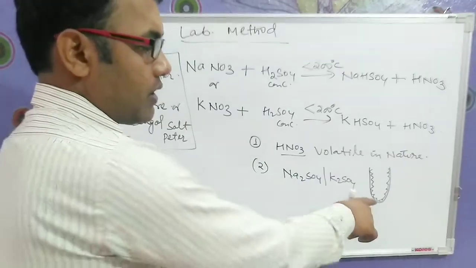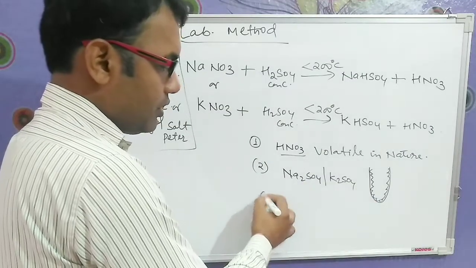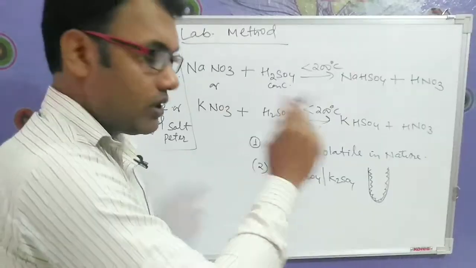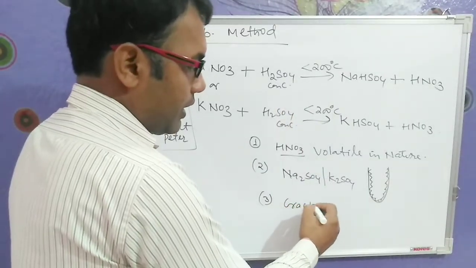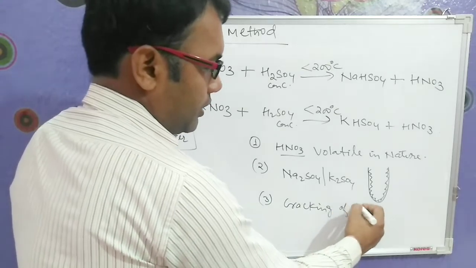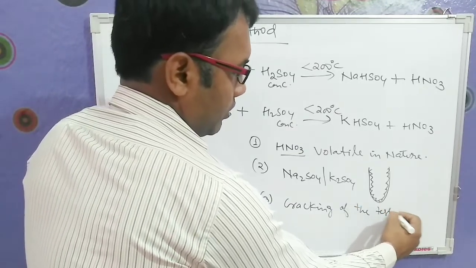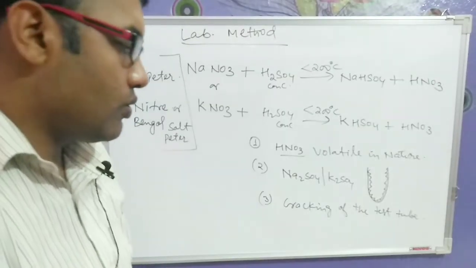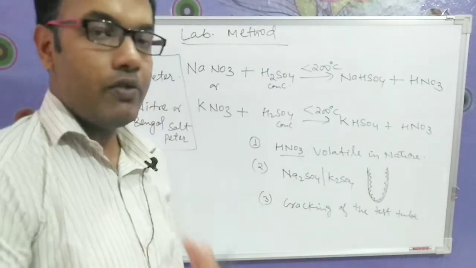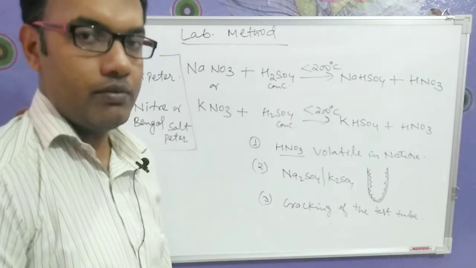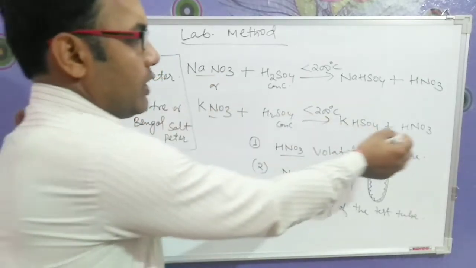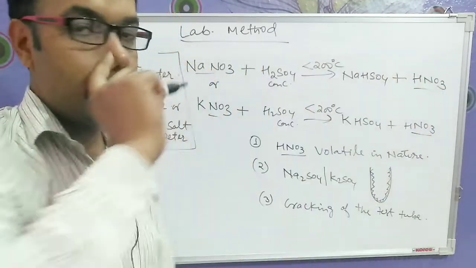Due to this hard crust, the third reason is cracking of the test tube. Another reason you can give is that there will be wastage of money and wastage of time. Is it clear? In this way we can prepare our nitric acid.